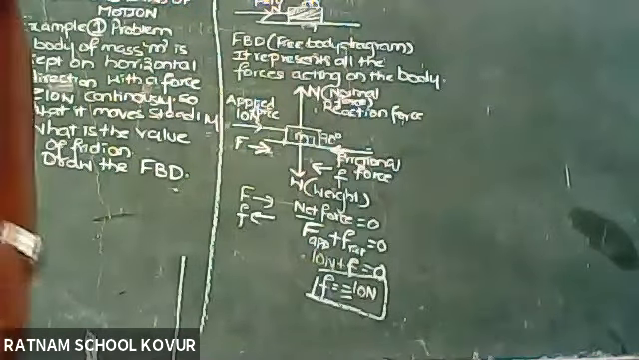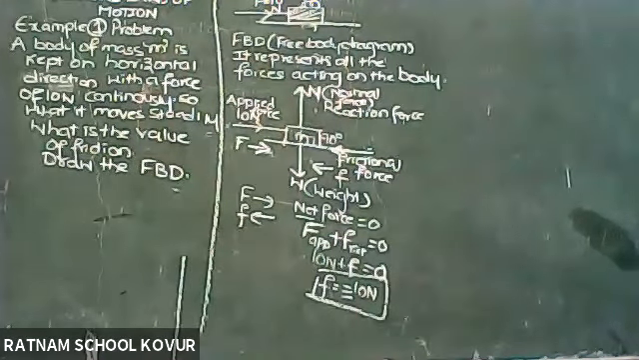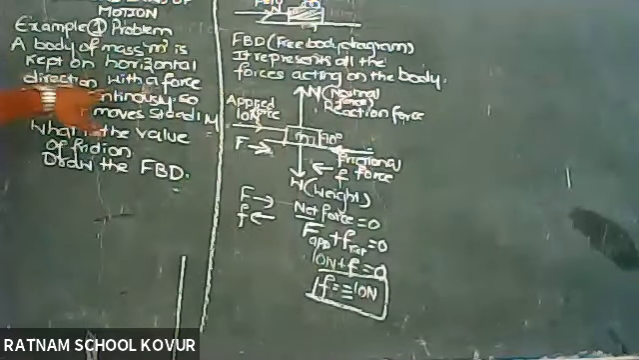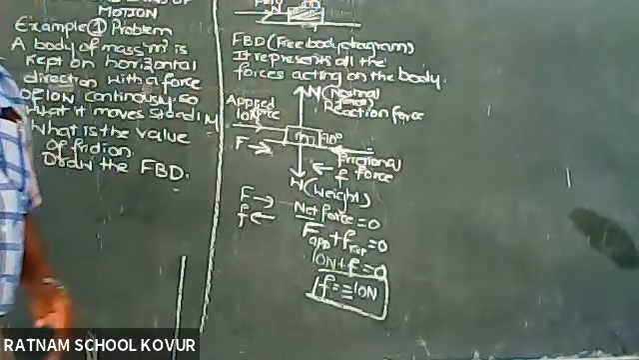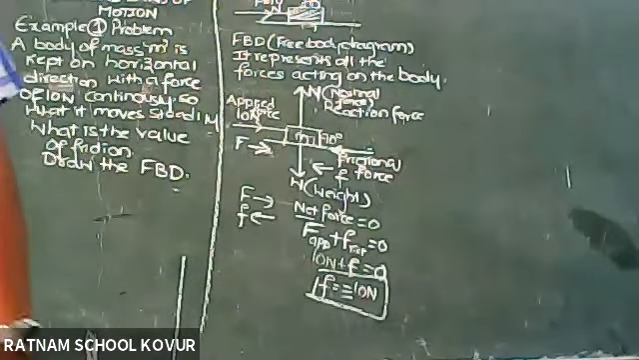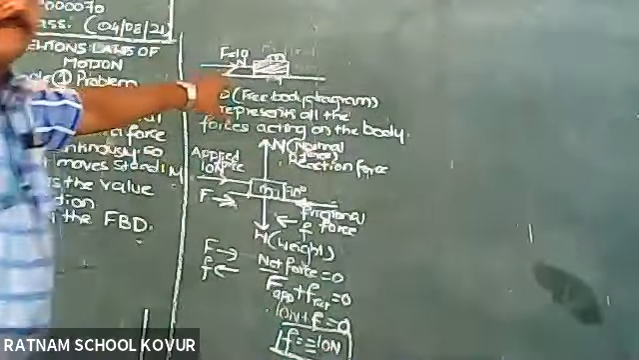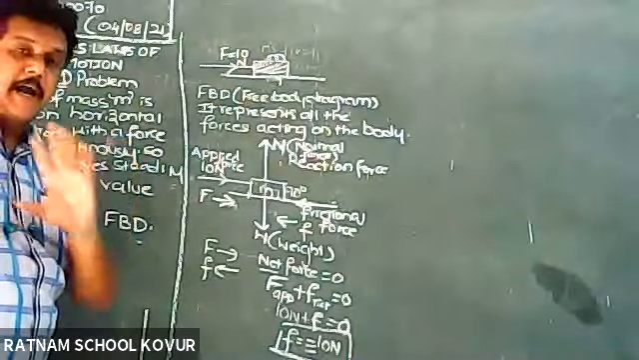So once again, I am going to explain this one. Listen here. A body of mass m is kept on a horizontal surface, and a force of 10 Newton is acting on it. You need to draw the free body diagram here.